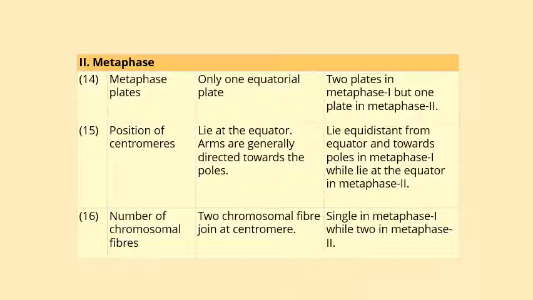Regarding the position of the centromere, in mitotic metaphase it lies at the equator, with arms generally towards the poles, whereas in meiosis it lies equidistant from the equator and towards the pole in metaphase 1, while it lies at the equator in metaphase 2. The number of chromosome fibers is 2 in mitosis, whereas single in metaphase 1 while 2 in metaphase 2.